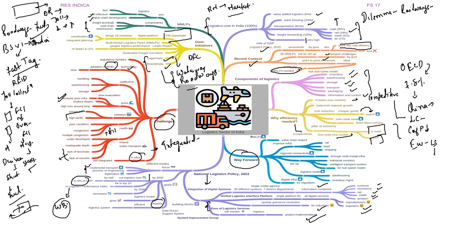The first is that we need to increase the number of multimodal logistics parks. We need to work on value chain development. Okay, we need to improve the infrastructure of the rail, roadway, and shipping. Moreover, regional connectivity should also be brought about through multimodal infrastructural projects, establishment of industrial corridors, intelligent transport systems, and the hub and spoke model.